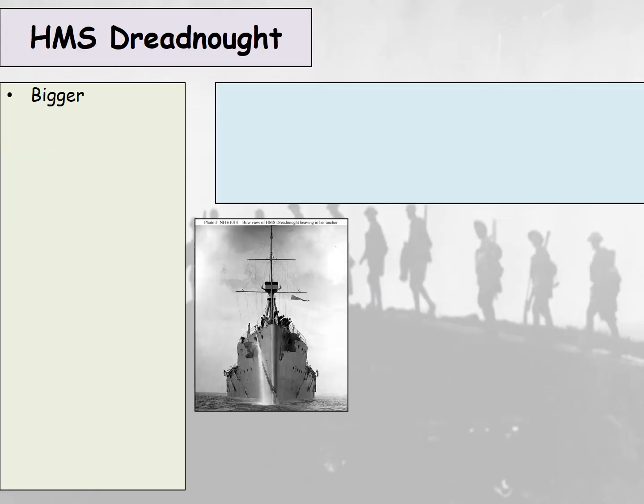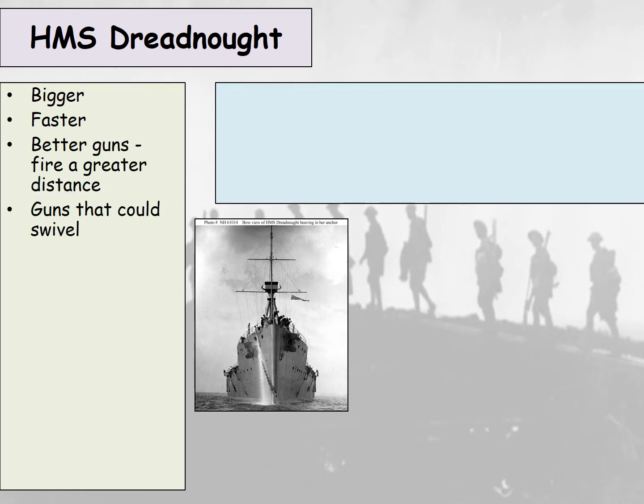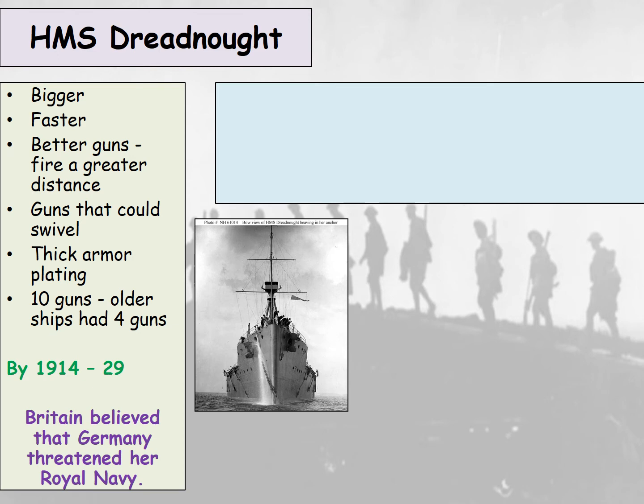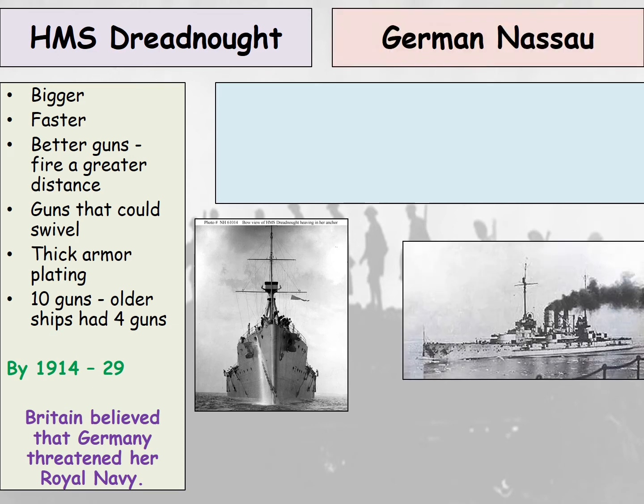Now the Dreadnought, as I mentioned, is bigger, faster, has better guns, so can fire a greater distance, had guns that could swivel, so rotate and move, and had thick armour plating, so it was hard to destroy. It had 10 guns, older ships only had 4 guns, and by 1914 there were 29 dreadnoughts. Britain believed ultimately that Germany threatened her Royal Navy.